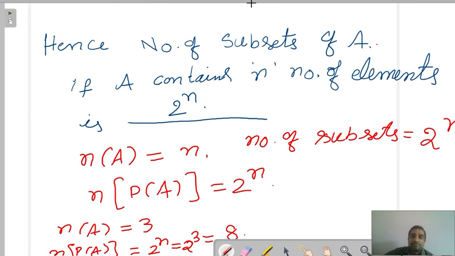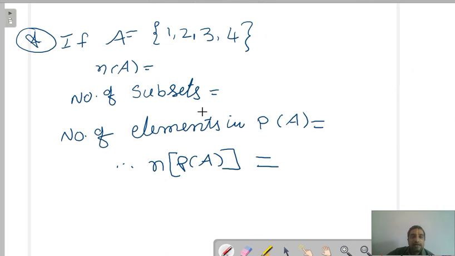Okay, now you tell, if A is equal to 1, 2, 3, 4, how many elements are there in set A? Count. Yes, exactly, 1, 2, 3, 4. 4 elements. Now the number of subsets will be how much? Formula is 2 power n.